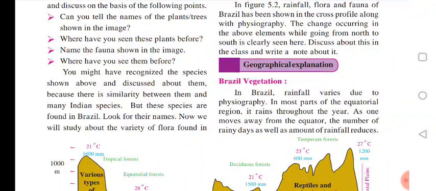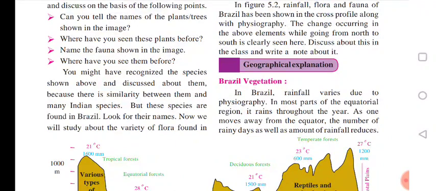If we talk about forest, all this depends on location, the amount of rainfall, temperature, and landform; it also depends on the land slope that is available. So the growth of the forest depends on these factors. Look at these species found in Brazil; we have already discussed their names.